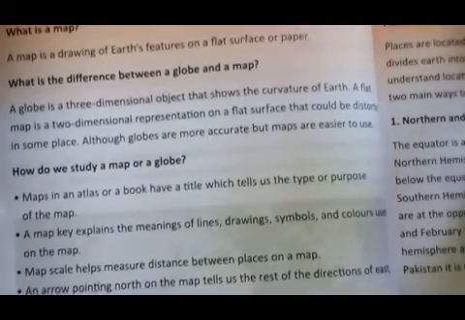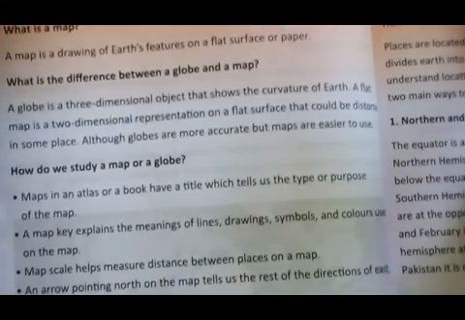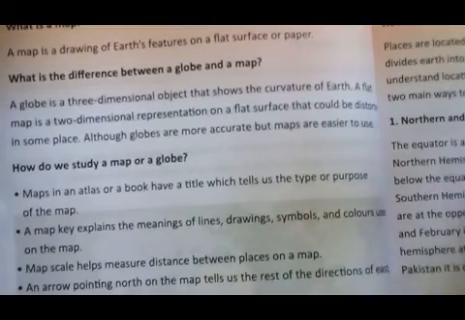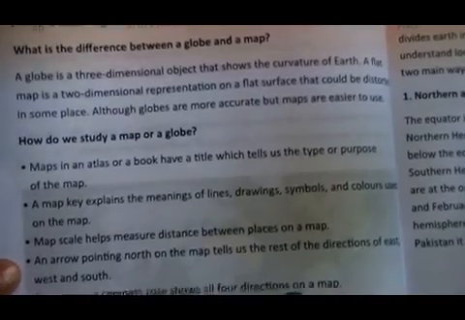A globe is a three-dimensional object and shows the curvature of earth. A flat map is two-dimensional. Globe is three-dimensional and map is two-dimensional. A flat surface could be distorted in some places. Although globes are more accurate, maps are easier to use.